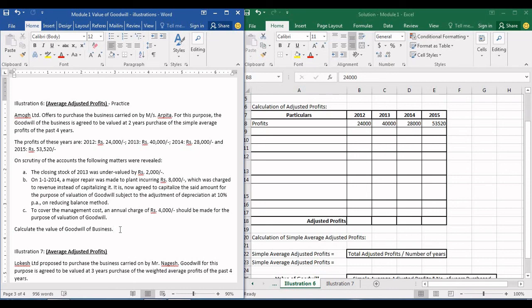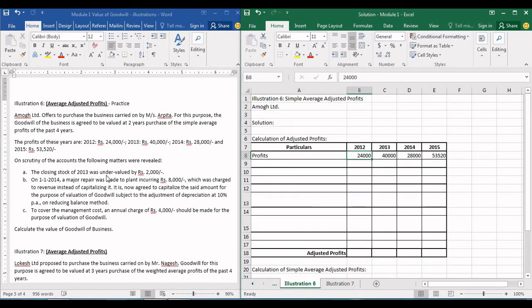Now what it means is, because they are going to incur this 4,000 rupees charge every year annually going forward, they now want to check what will be the adjusted profits if the same has been applied in all the previous years too. Okay, that means we have to reduce the profits on all the years by 4,000. We have to calculate the value of goodwill of the business.